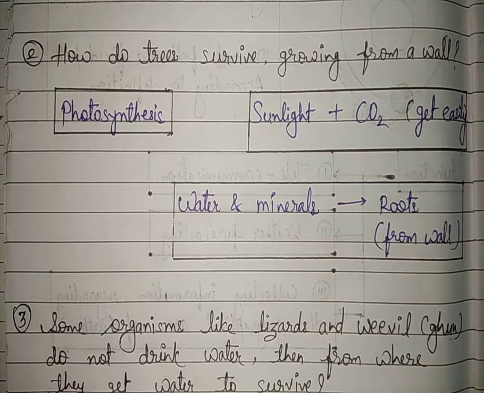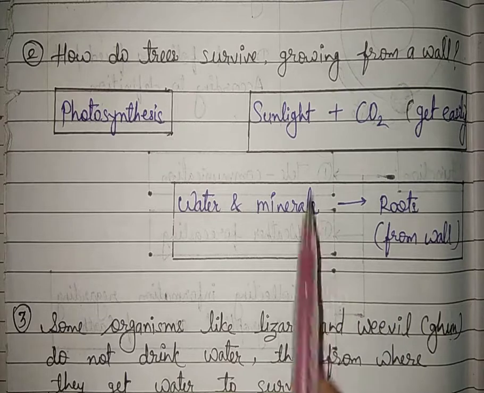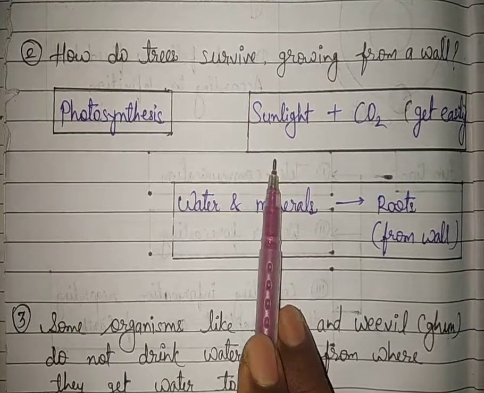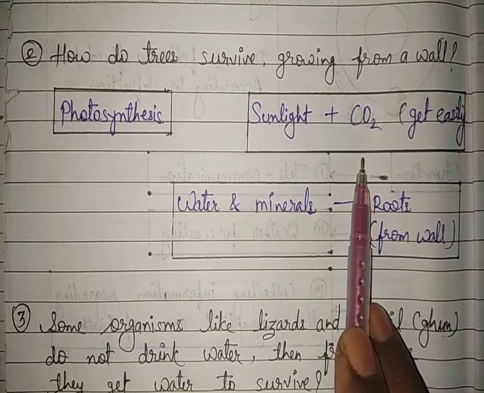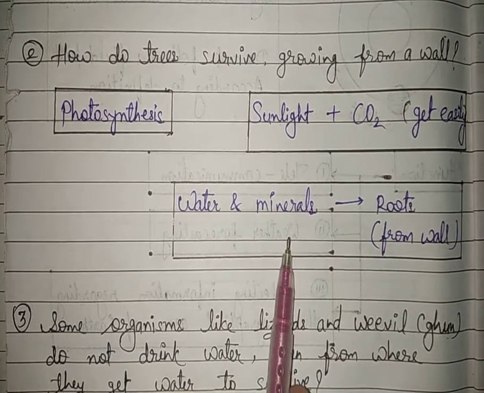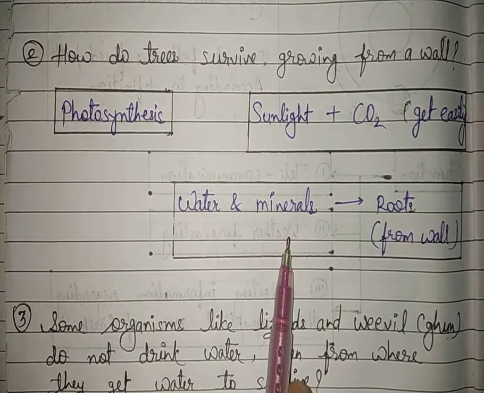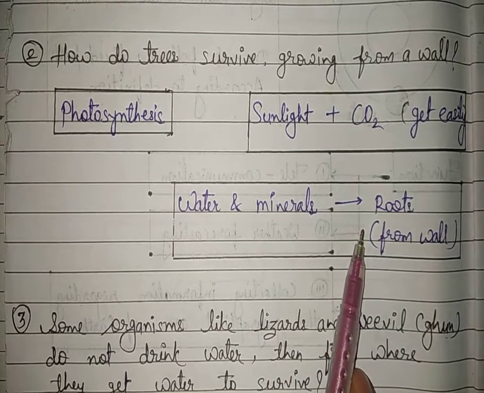But every plant needs sunlight, carbon dioxide, water and minerals for its photosynthesis process. Yes, peepal trees can get sunlight and carbon dioxide from the atmosphere very easily. But what about water and minerals? Yes, the roots of peepal trees are very long.